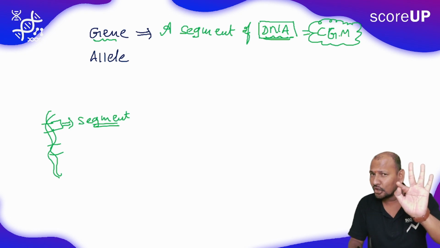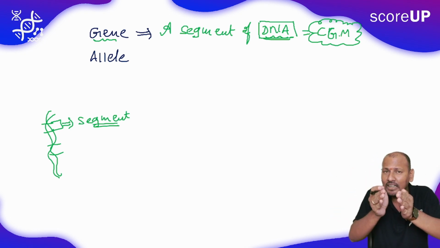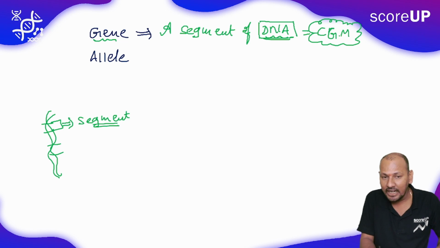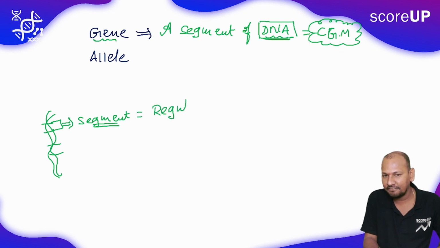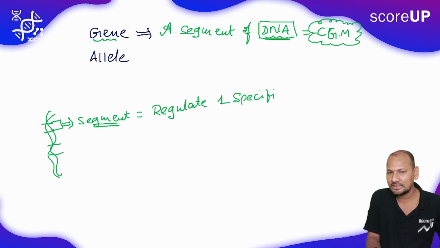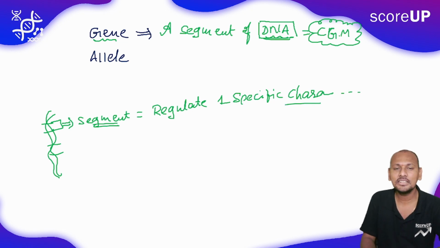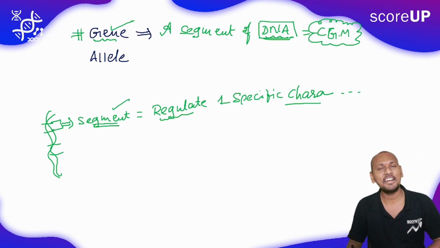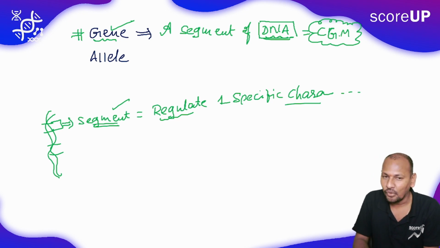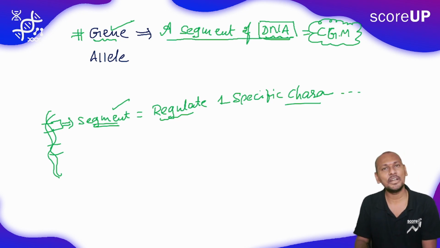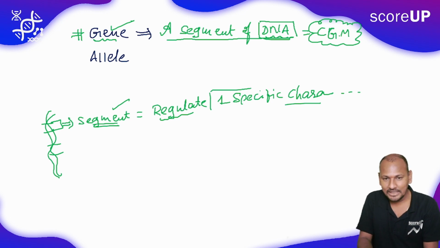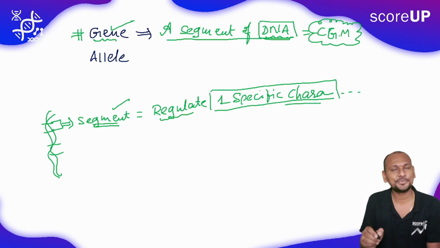That certain number of nucleotides collectively regulates one specific character in the organism. They control and are responsible for a specific character. That segment of DNA is defined as a gene. So simply, what is a gene? It is a segment of DNA which represents a specific character.